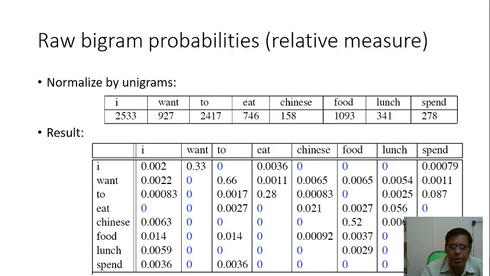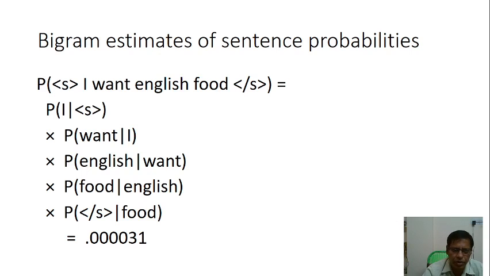Raw bigram probabilities are a relative measure, normalized by unigrams. That is the weightage of I want to eat Chinese food lunch spent, so it is the result of that. The expected output is I 0.002, want 0.33, to 0, eat 0.003. This is the expected output, the probability of every word.